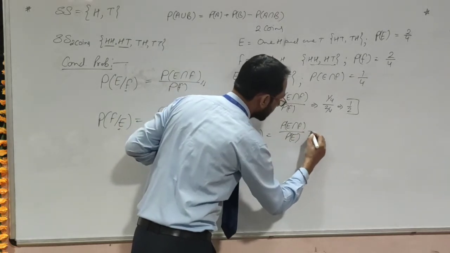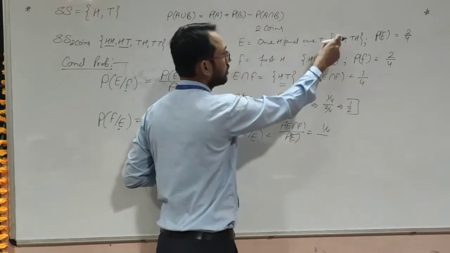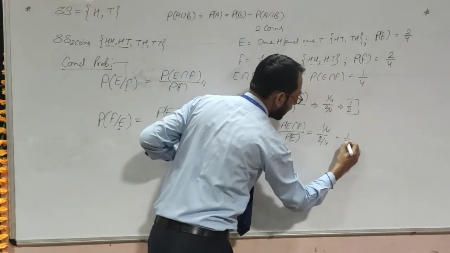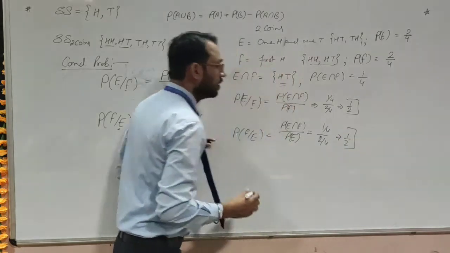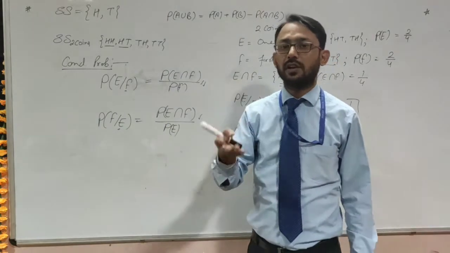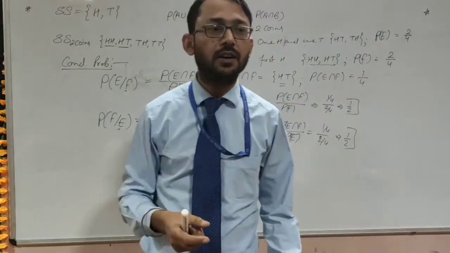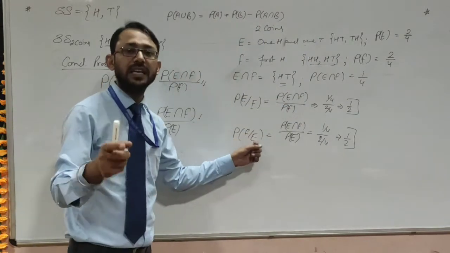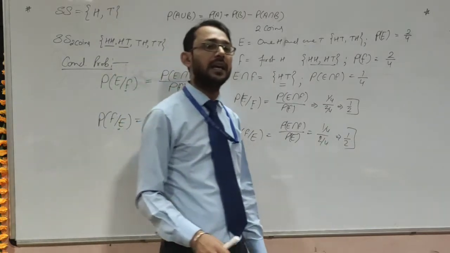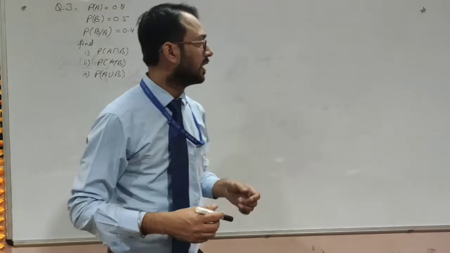So that is 1 by 4 on P(E), which is 2 by 4, so it will also be 1 by 2. So the probability of occurrence of event E when F has already occurred is 1 by 2, whereas the probability of event F when E has already happened is also 1 by 2.